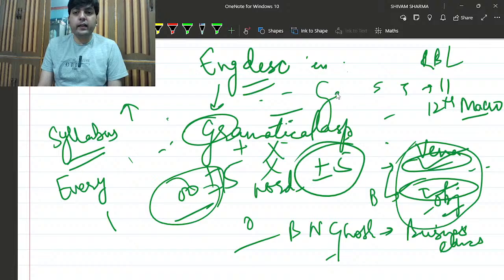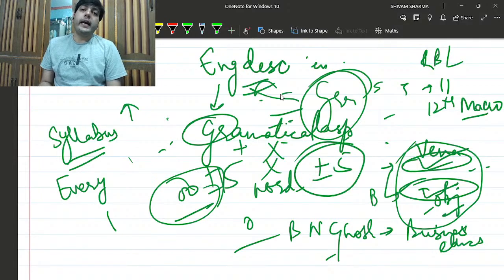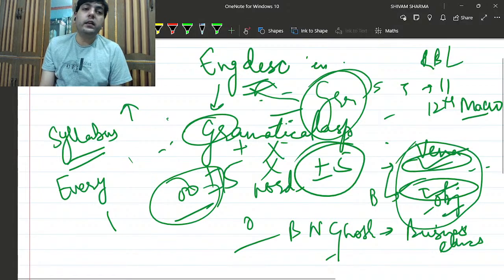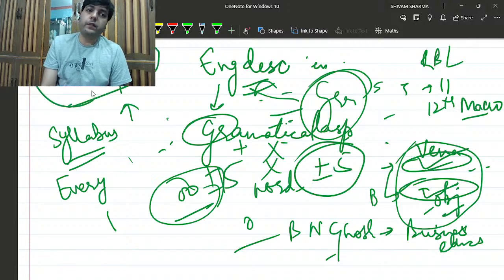Also, the grammatical errors are very easy to catch in English descriptive, so make sure you are using Grammarly wherever you are practicing any type of English descriptive question, whether it's comprehension passage, whether it's précis, or whether it's your essay. And also make full complete use of ChatGPT in English descriptive.